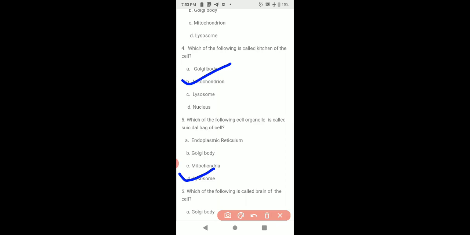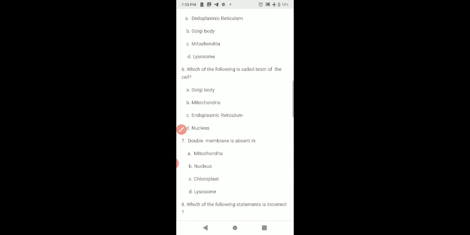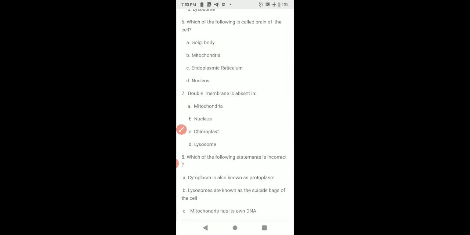Next is question number 6. Which of the following is called the brain of the cell? Answer is nucleus. Nucleus is called the brain of the cell because it controls all the functions of the cell. Question number 7. Double membrane is absent in. Double membrane is present in mitochondria, in nucleus, and in chloroplast. Double membrane is not present in lysosome. So the answer is lysosome.